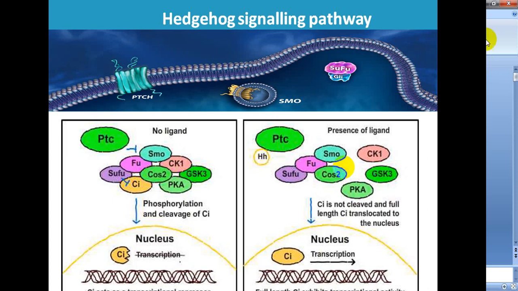The hyperphosphorylation promotes recognition of CIA by the ubiquitin E3 ligase SLIMB, leading to the generation of the truncated transcriptional repressor form of CI, that is CIR. Then Costal 2 regulates CI by tethering it to the cytoplasm and preventing its nuclear translocation.